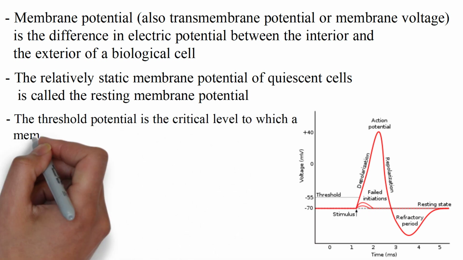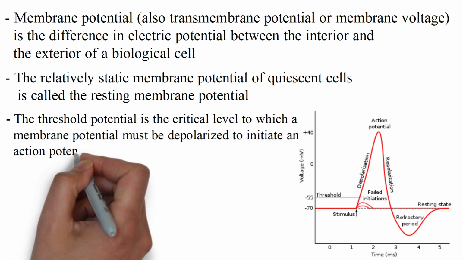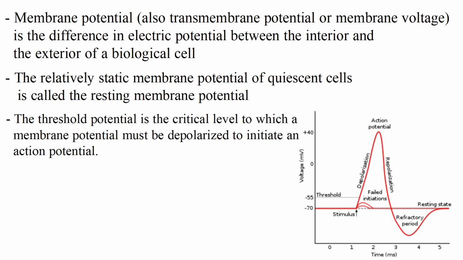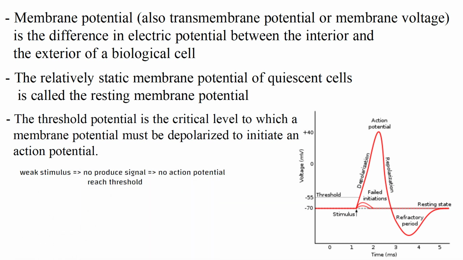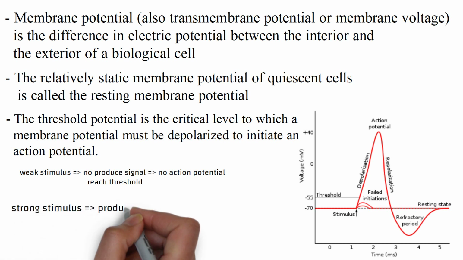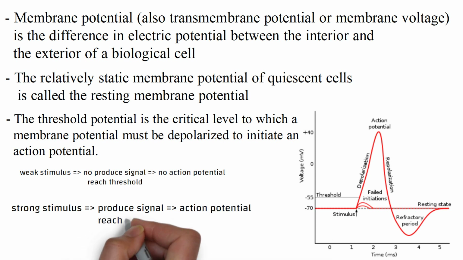Now there is another term called threshold potential. Threshold potential is less negative than resting membrane potential, and if a cell wants to conduct an action potential, then its resting membrane potential should first reach the threshold potential. Then only the cell can conduct the action potential. If the cell is not able to reach the threshold potential, then the cell cannot conduct the action potential. As you can see in the image, minus 70 represents the resting state, which means the resting membrane potential, and minus 55, which is less negative than resting membrane potential, represents threshold potential.